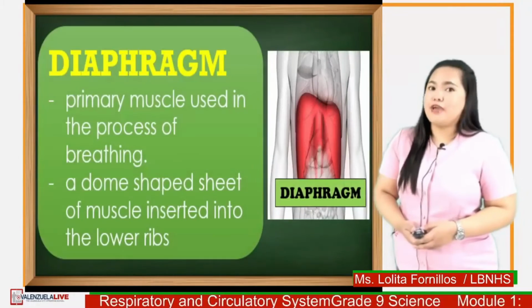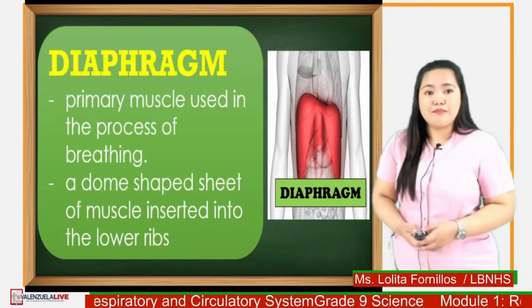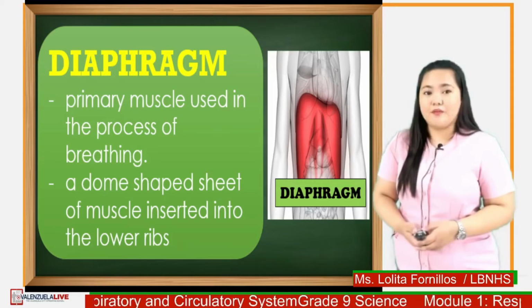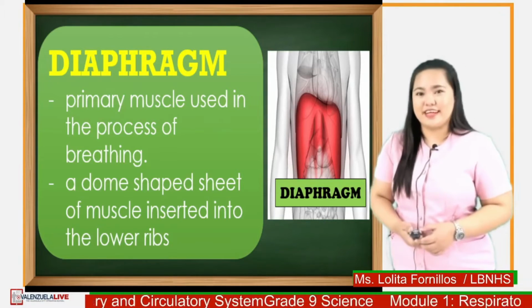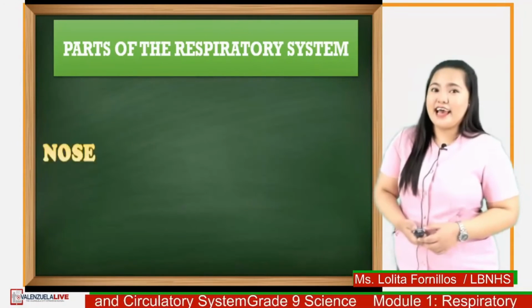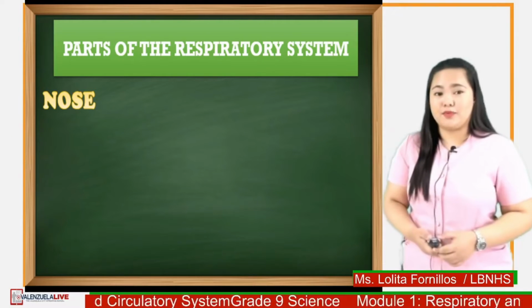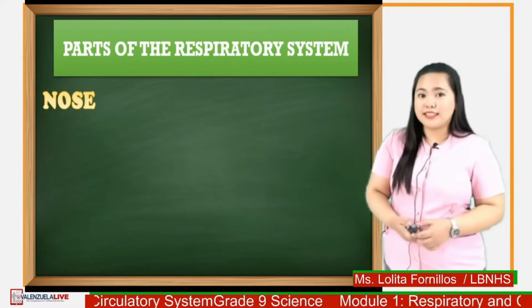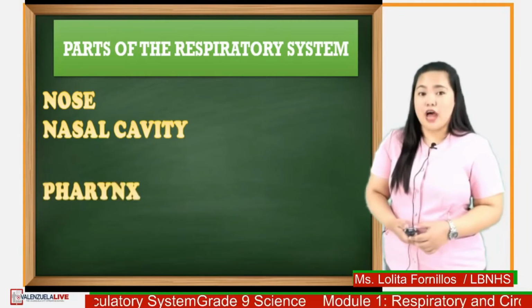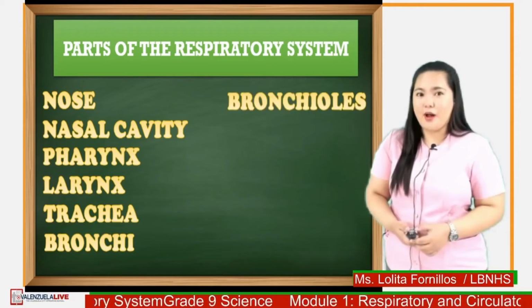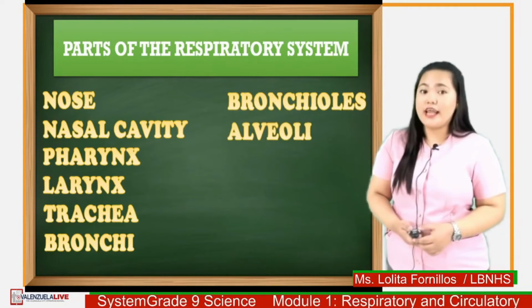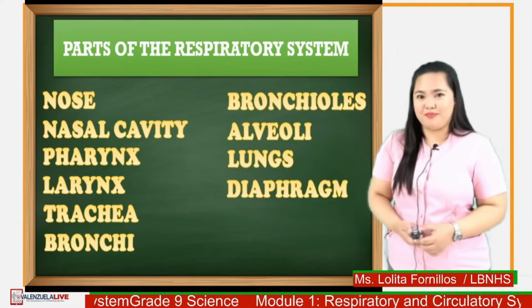And lastly, we have the diaphragm, the primary muscle used in the process of breathing. It is a dome-shaped sheet of muscle inserted into the lower ribs. Again, let us recall the parts of the respiratory system. We have the nose, nasal cavity, pharynx, larynx, trachea, bronchi, bronchioles, alveoli, lungs, and the diaphragm.